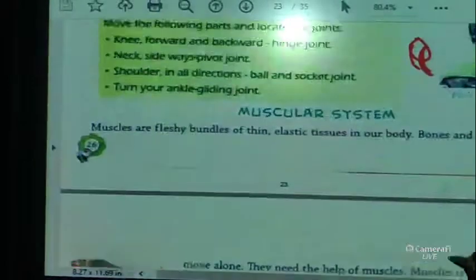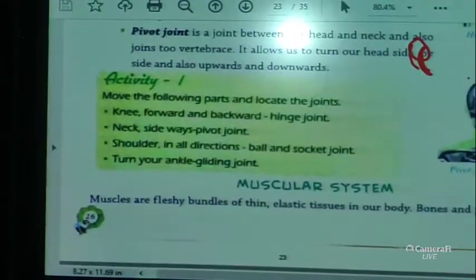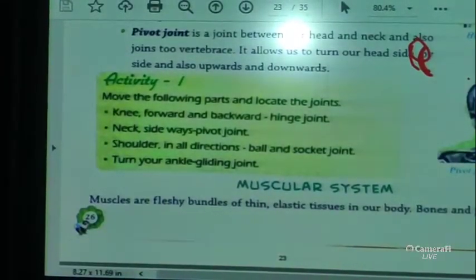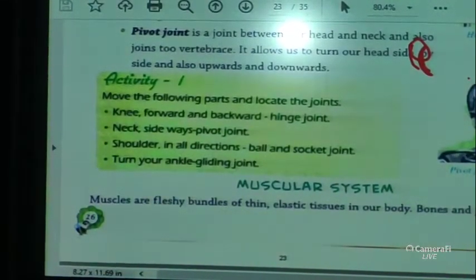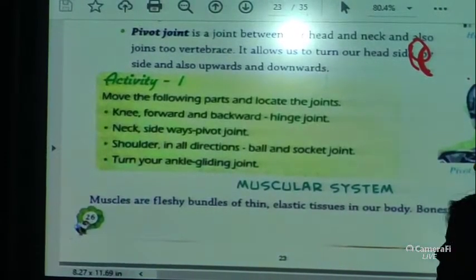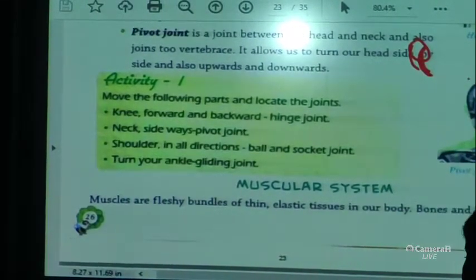So you have an activity to do: move the following parts and locate the joint. Do it and send it to me on my WhatsApp. Knee forward and backward, that is the hinge joint. Neck sideways, that is the pivot joint. Shoulder in all directions, ball and socket joint. Turn your ankle, gliding joint, okay.